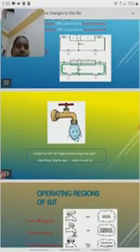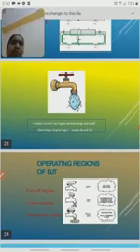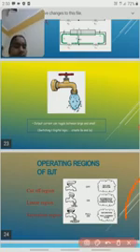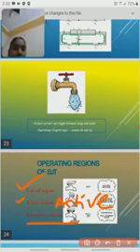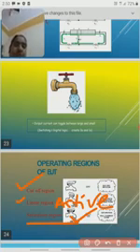Next, another point is also very important. These transistors are operated in three ways: cutoff region, linear region or active region, and saturation region. This one is also called the active region, and this one is the saturation region. We should know the main differences between the cutoff region, linear region, and saturation region.